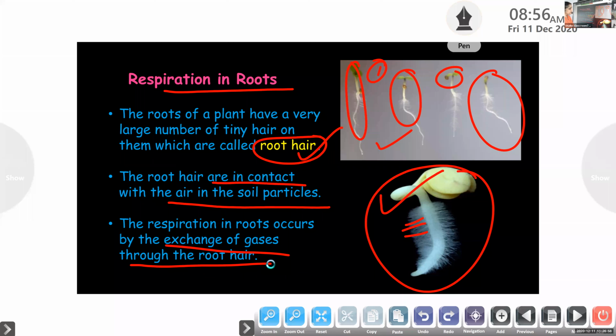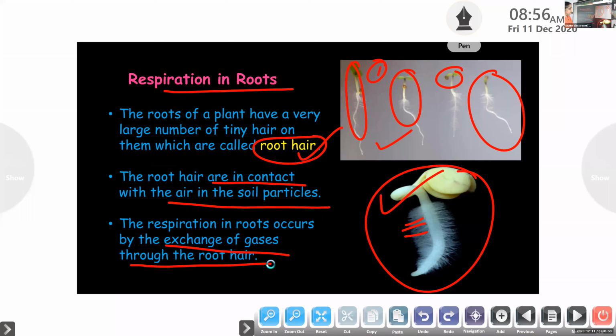Stems also I will just refer to. Okay, so respiration in plants. I think you can see this board. Yes, children? Yes. In plants, each part can independently take in oxygen from air.